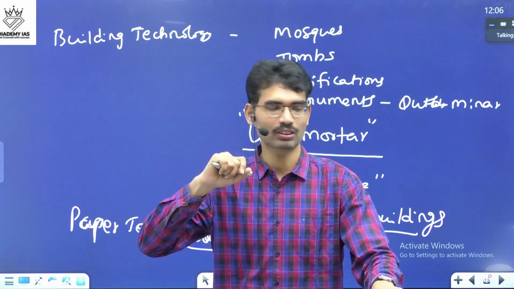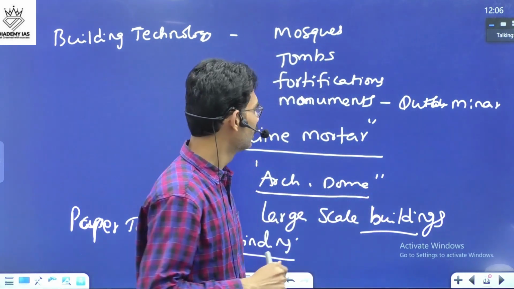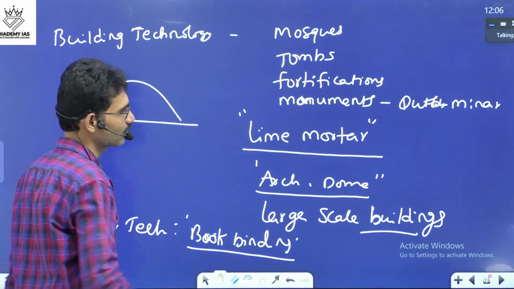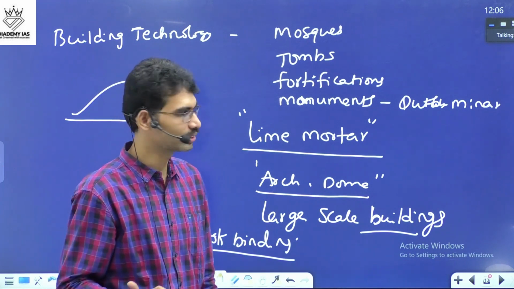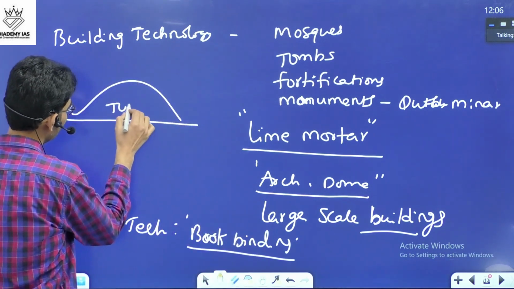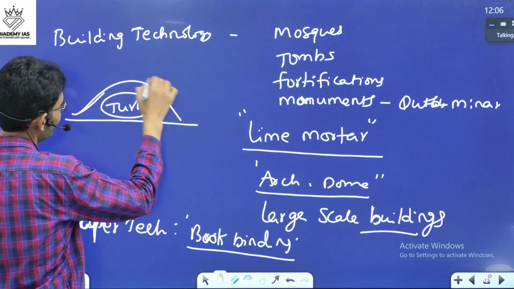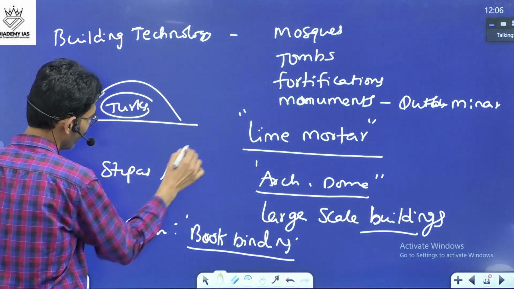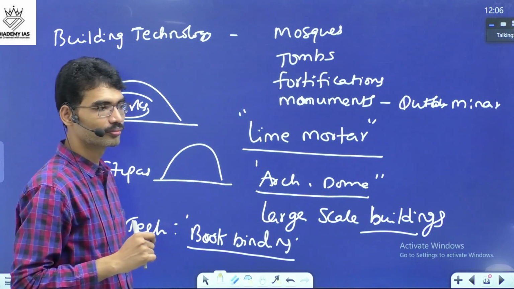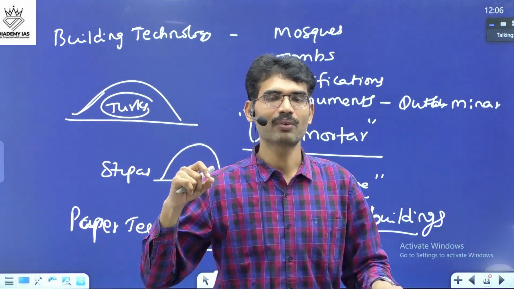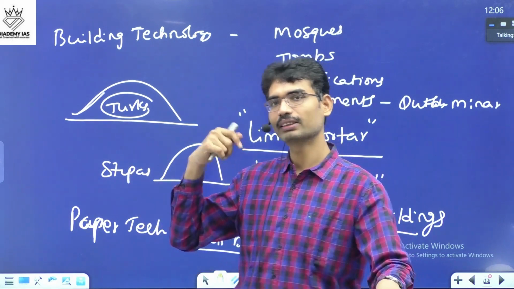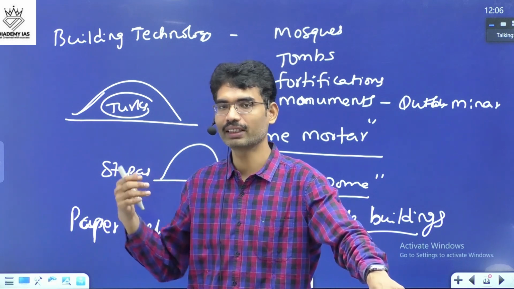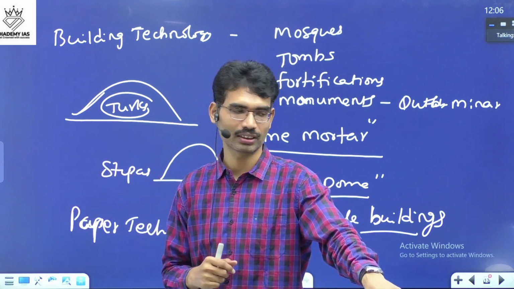When it comes to the dome also, this is one aspect. Do you think the dome is the innovation or invention of the Turks? But they utilized this dome concept more. In ancient India, Buddhist stupas were also looking like this only. So some of these ideas were already there, but they were utilized more. It became more trendy during the 13th and 14th centuries.